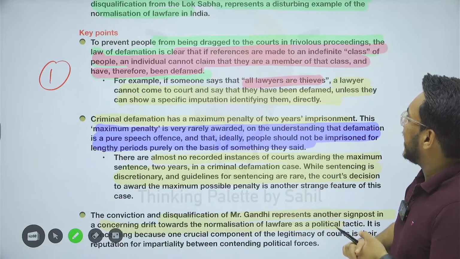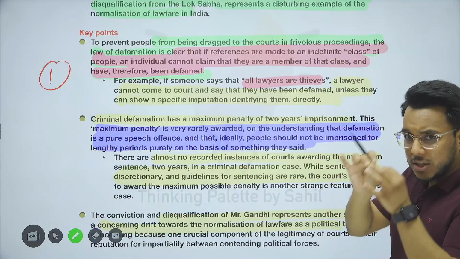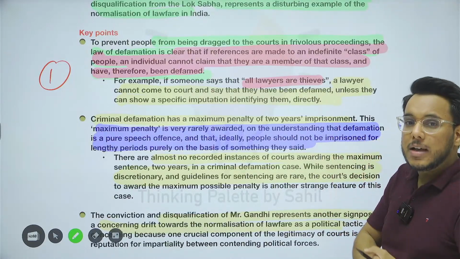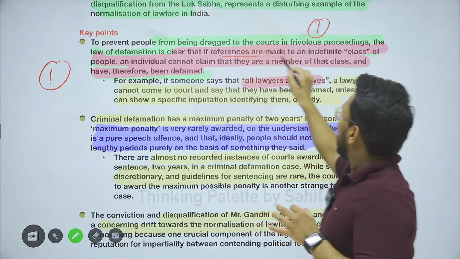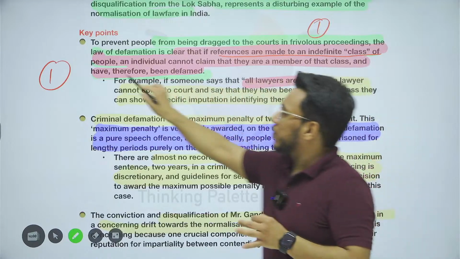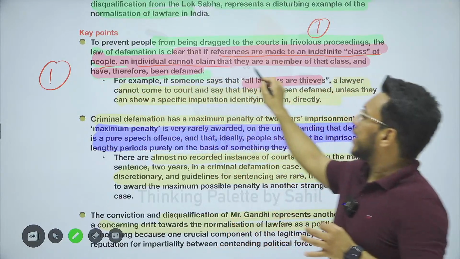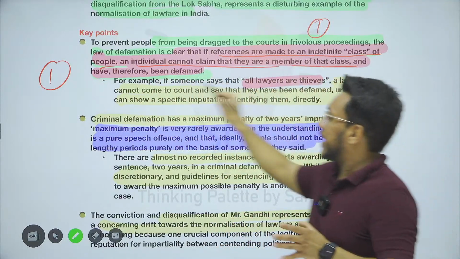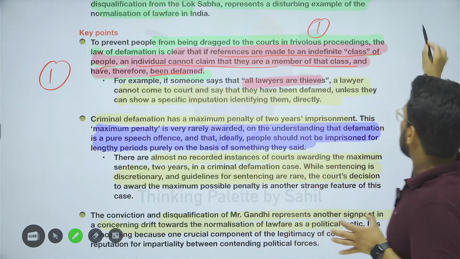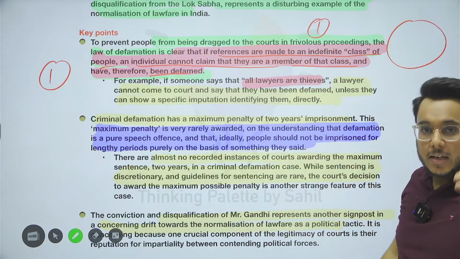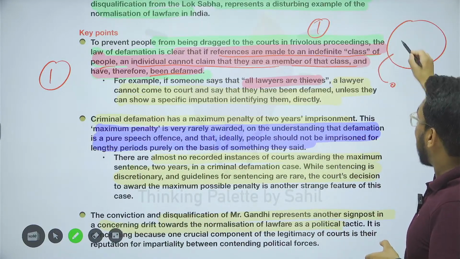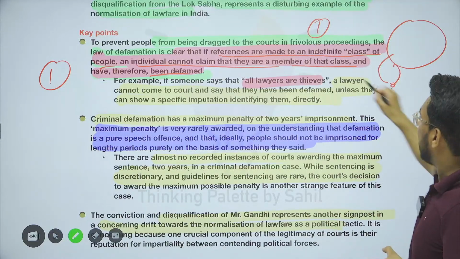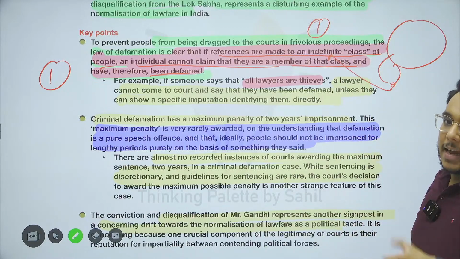However, coming here, it has been said that often in defamation there is one particular very clear rule: if reference is made to an indefinite class of people, an individual cannot claim that they are a member of that class and have been defamed. So if a particular class is being talked about, then one individual cannot say, okay, I belong to this class, I have been defamed and I will file a case against this person.